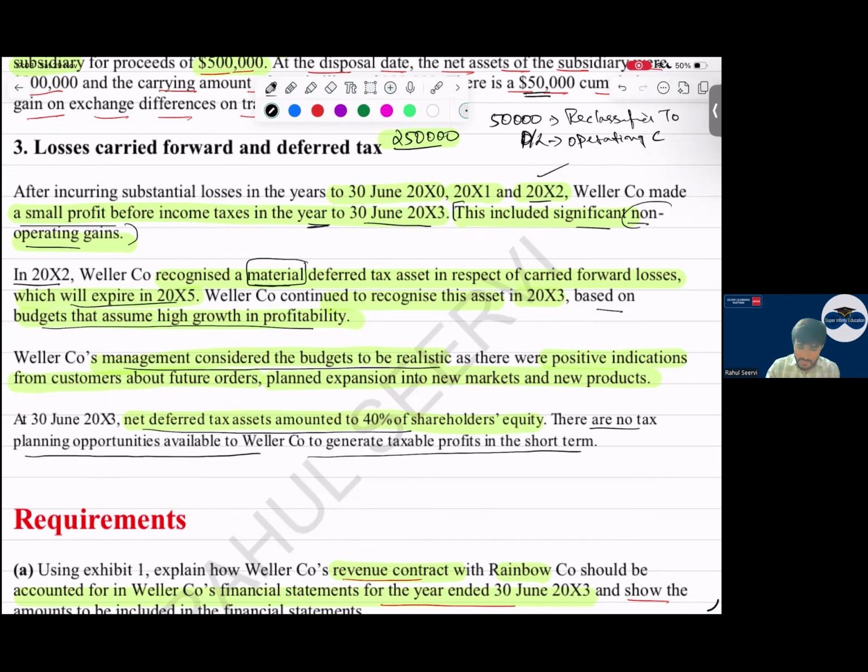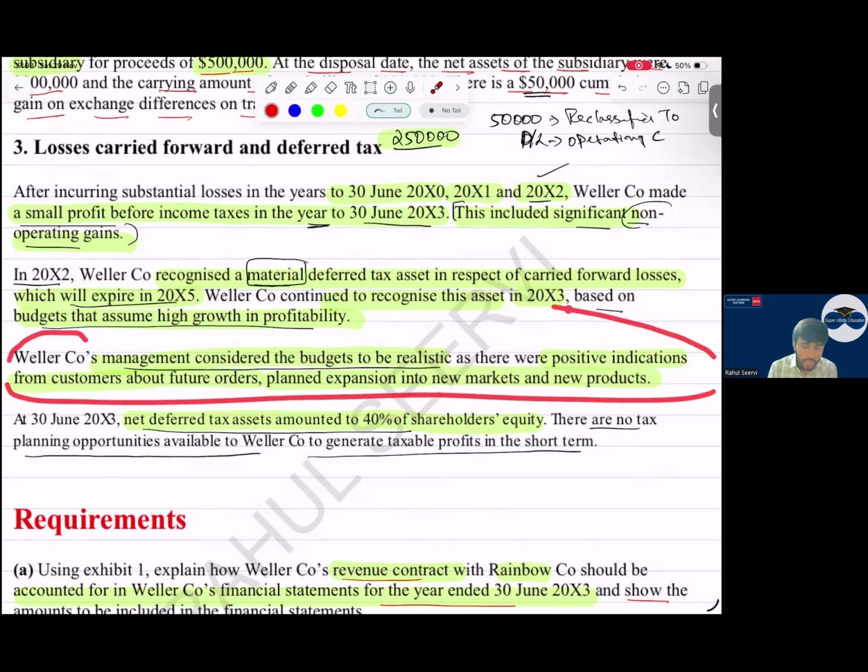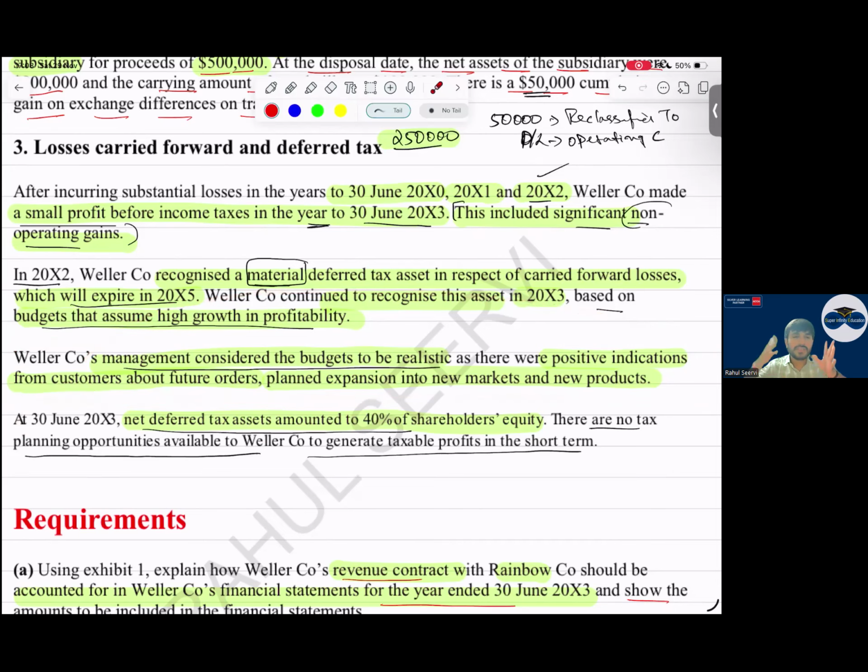Here I can see a lot of points. Many issues are there. Non-operating gains you have to link. Then the time period is very less, because normally in India we can carry forward our losses for 8 years, 5 years, 6 years. Here it is 2 to 3 years. And they're just saying that okay, budgets are prepared. We have prepared some fancy budget, etc. Okay, you have prepared. No issues in that. Proof chahiye na.